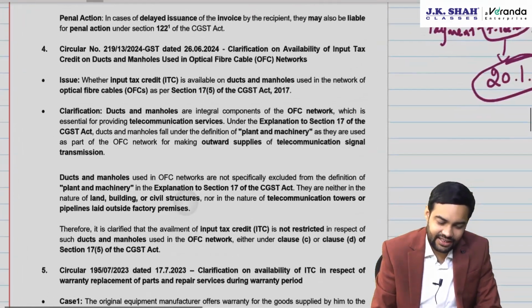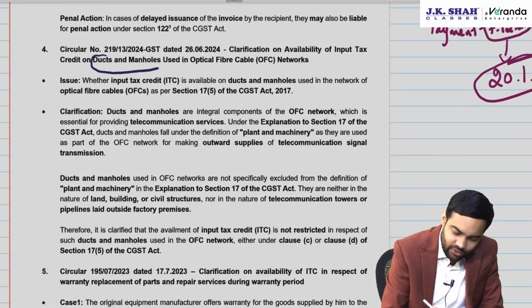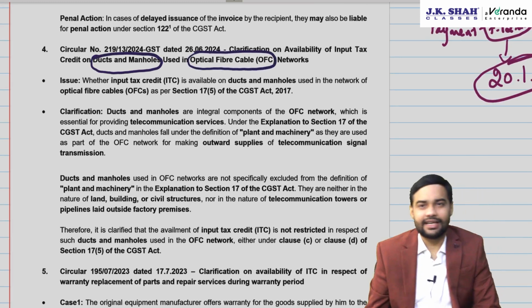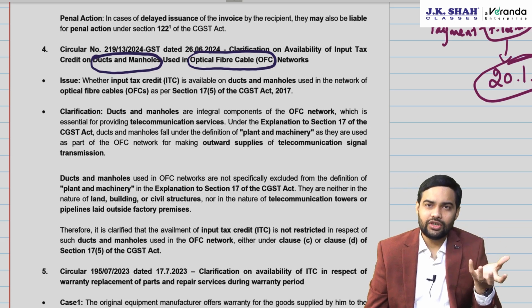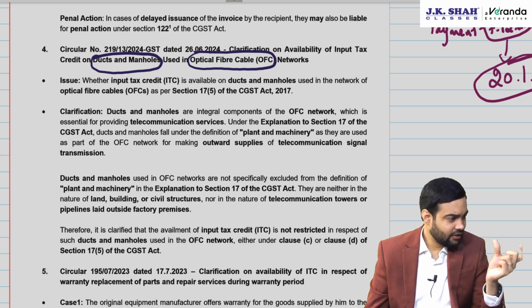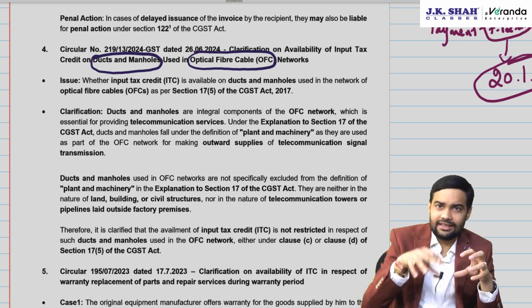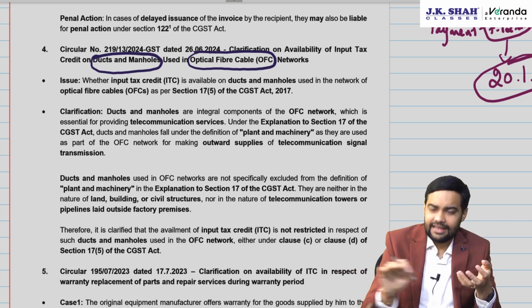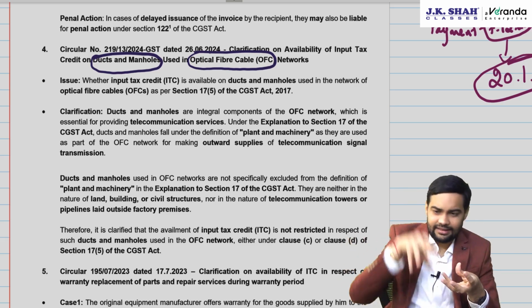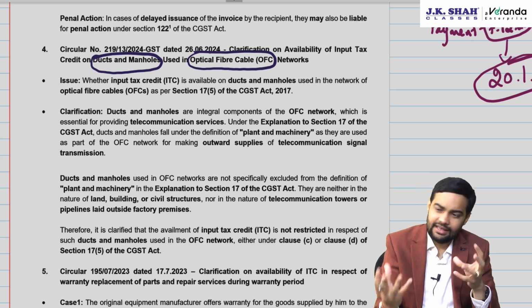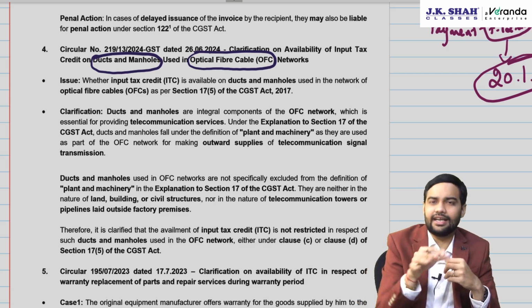Then the next circular is about ducts and manholes, which are used for optical fiber cable network, basically Geo. Now Geo runs on optical fiber cable network. Even Airtel has started working on optical fiber cable network. Now when you talk about this optical fiber cable network, in the ducts and manholes they will lay the fiber cables, and then that duct or manhole was destroyed to lay it, and then a new duct or manhole will be created and placed.